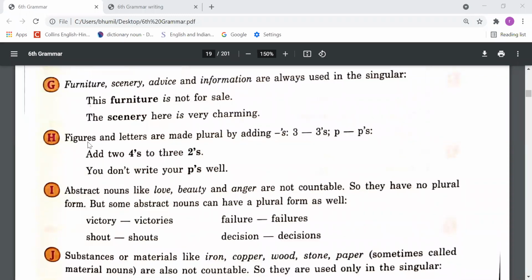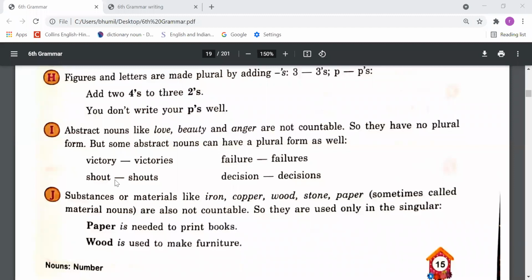Figures and letters are made plural by adding apostrophe s, like 3's, p's. So, dear student, whenever we need to make the plural form of any figure or any letter, we need to add an apostrophe and then s. Add two 4's to three 2's. You don't write your p's well, right? We are not talking about one p; we are talking about many p's. We are talking about two fours and three twos.